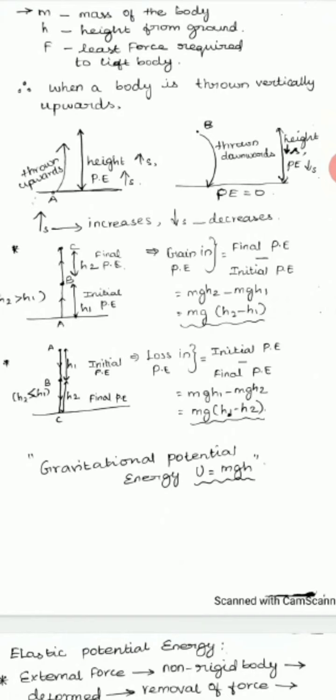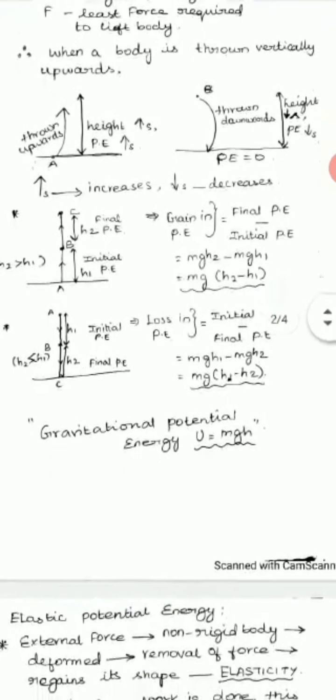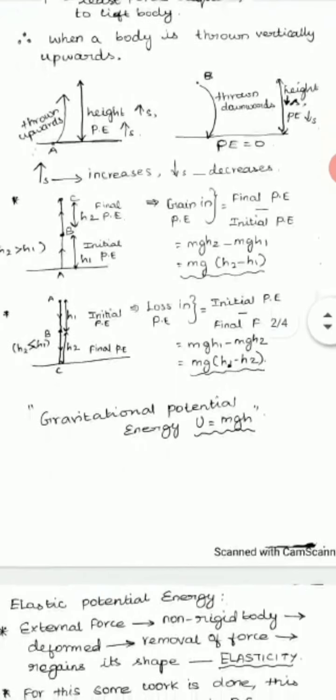And next one, the mass of the body m is taken, and we are going to consider two cases. One is from A to B and B to C, from point A at a certain height h1. From that you are going to consider the second point h2. Totally 2 points we are considering. From height h1, we take it up to a certain height h2. What happens to the potential energy? In this case, h2 will be greater than h1.